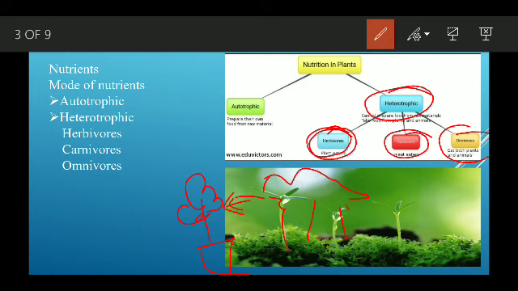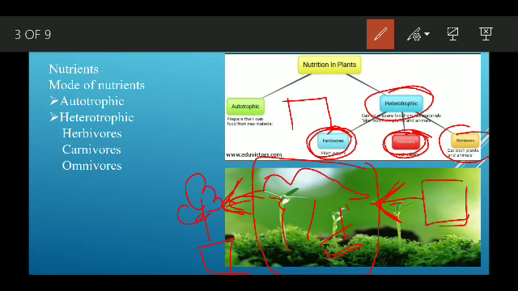All those animals which eat plants and plant products will be called herbivorous. Carnivorous are the animals which eat these herbivorous, and omnivorous are the animals which eat both plants and animals.